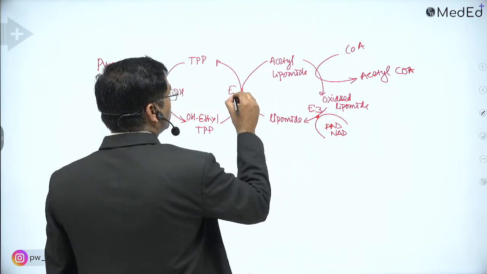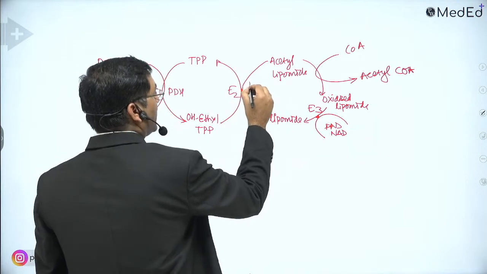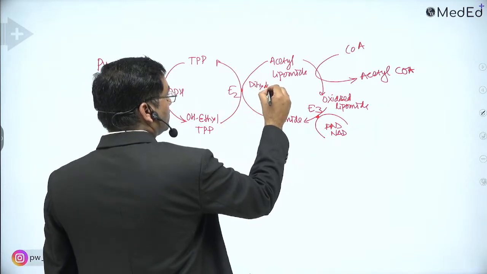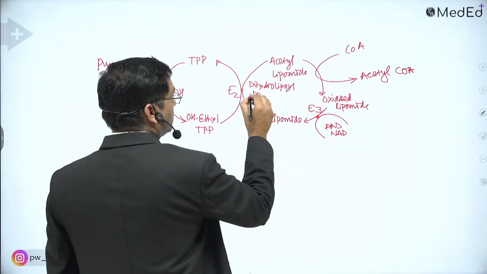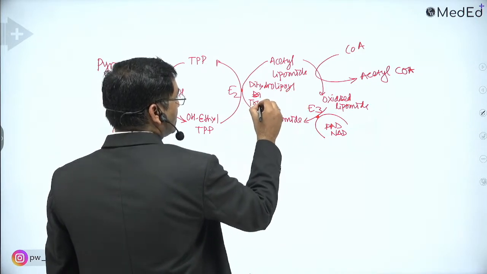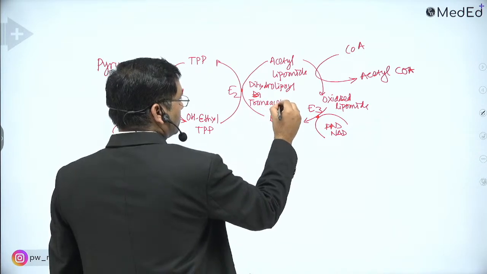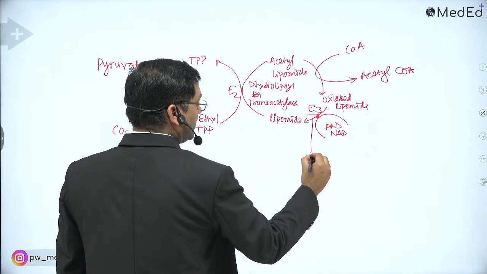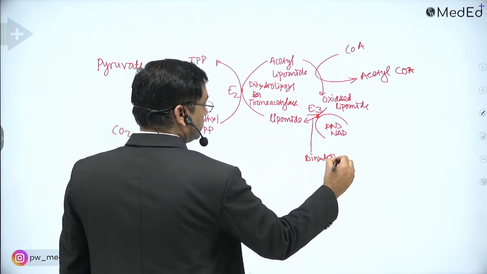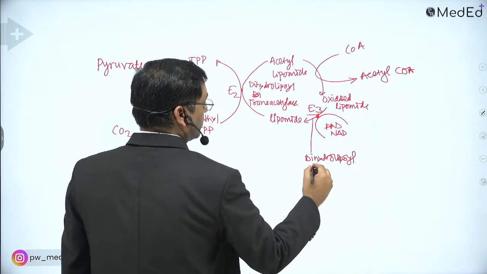This is E2, dihydrolipoyl transacetylase. And this is E3, dihydrolipoyl dehydrogenase.